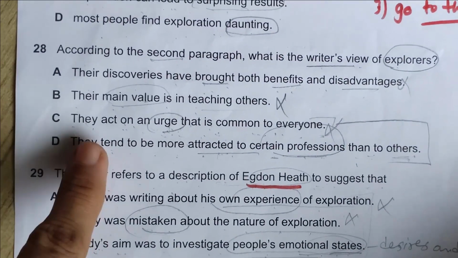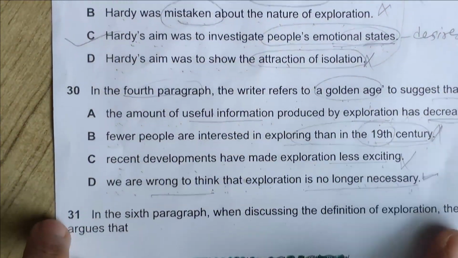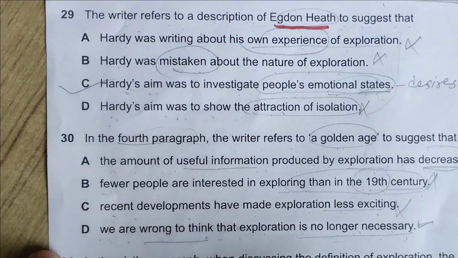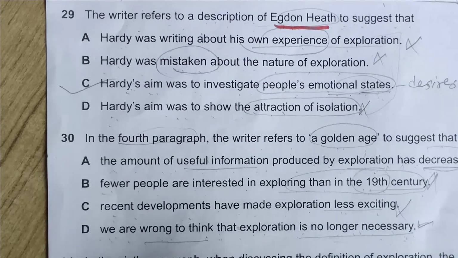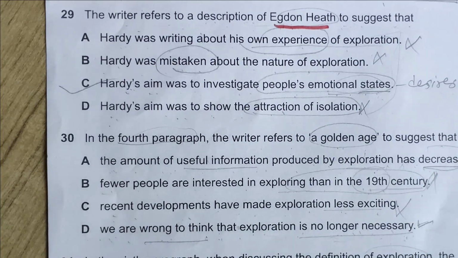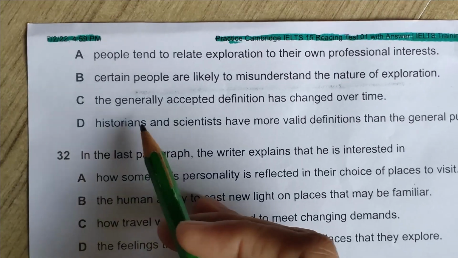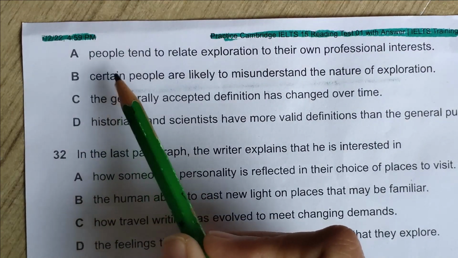The 28th is left, so I am just leaving it. In question 31, in the 6th paragraph, when discussing the definition of exploration, the writer argues that... these are the options for that question number 31, 6th paragraph.